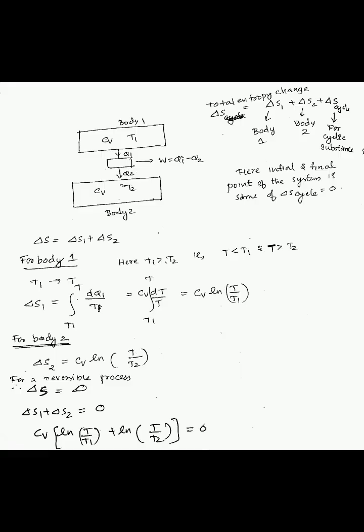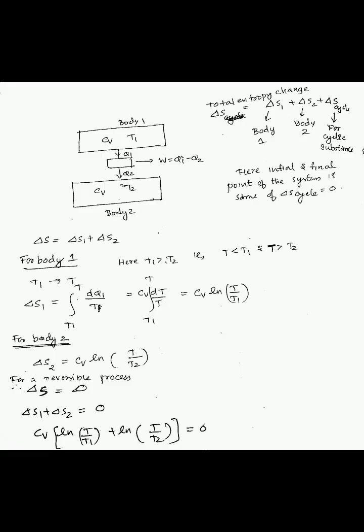Here from body 1, Q1 heat is absorbed and the work done is W equal to Q1 minus Q2, and Q2 heat is rejected to body 2. So the total entropy change delta S is equal to delta S1, which is because of body 1, plus delta S2, due to body 2, plus delta S cyclic, for the cyclic substance.